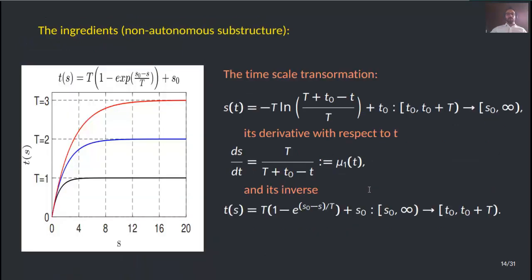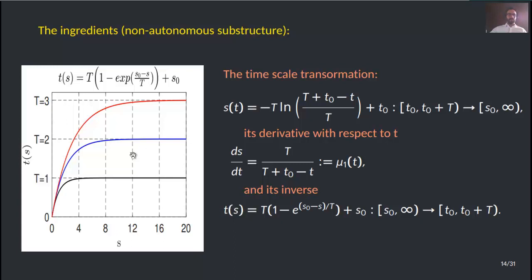The ingredients of the non-autonomous substructure of the observer are the time-scale transformation S, its time derivative with respect to time t, which produces the time-varying gain mu sub 1, and its inverse t depending on S.